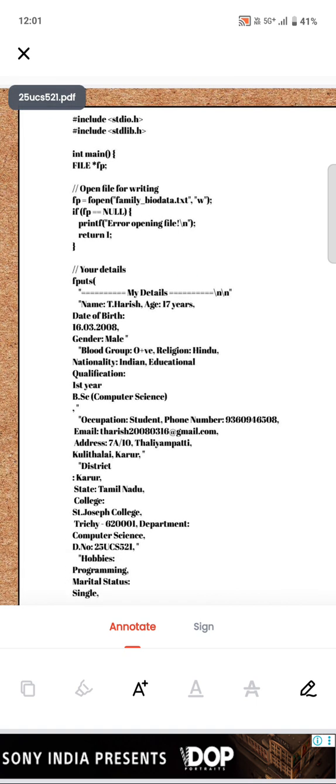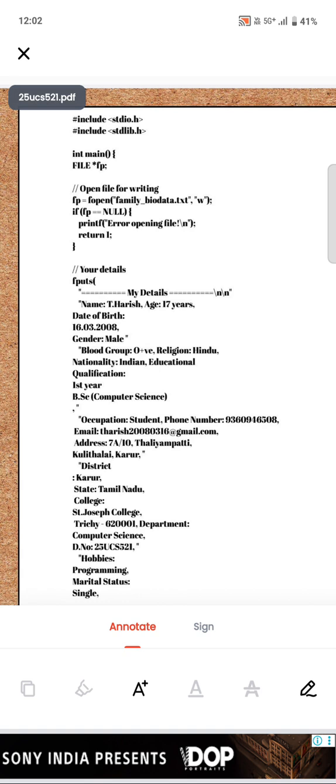And just next for my declarations, I have used fputs, only one member at a time, no more. I have typed it easily. I have used fputs only one time for each.